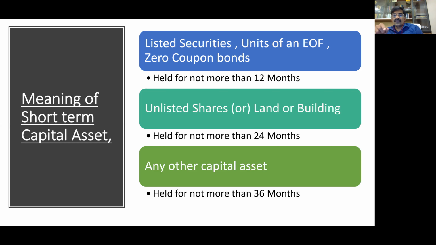The only point there is units of an equity oriented fund, EOF, which means equity oriented fund. So what is the meaning of an equity oriented fund? Normally we should understand two things. Units is basically a mutual fund. You will find it difficult to invest in the stock market.